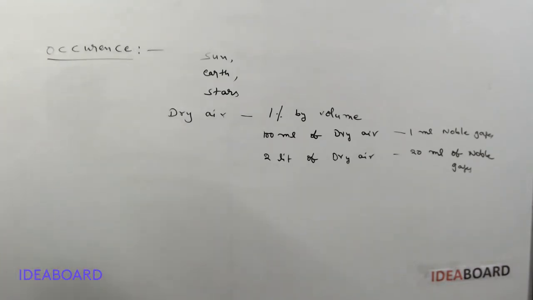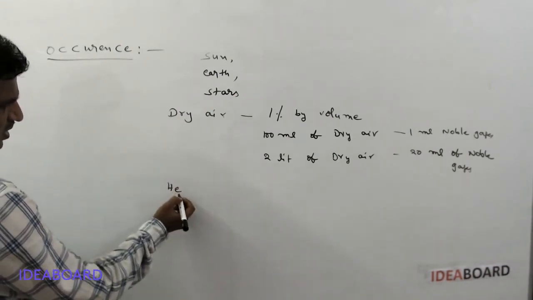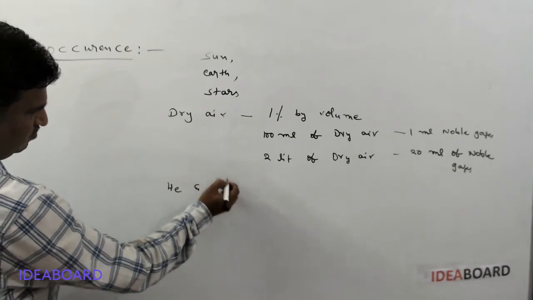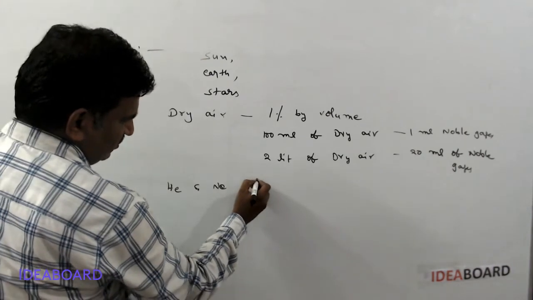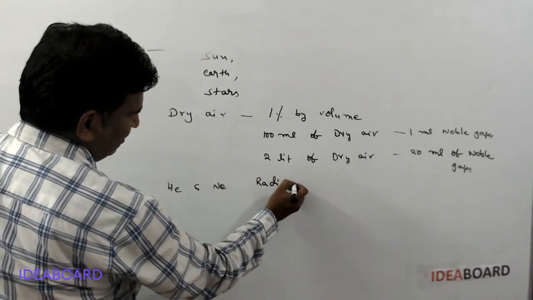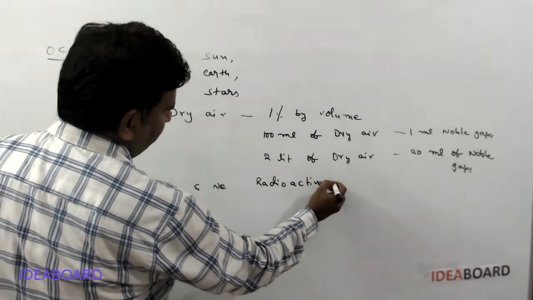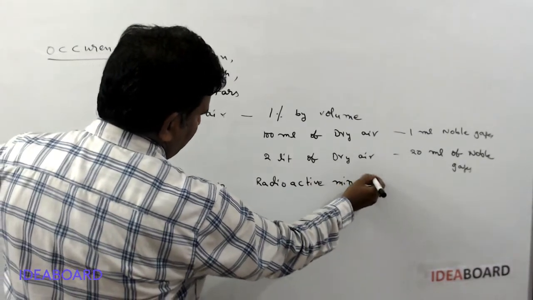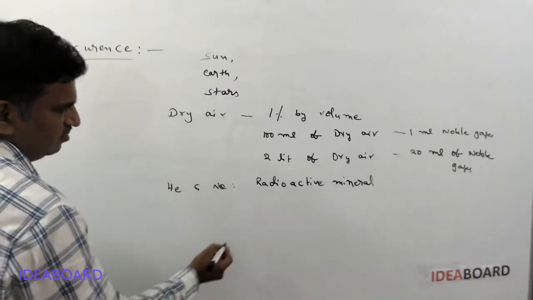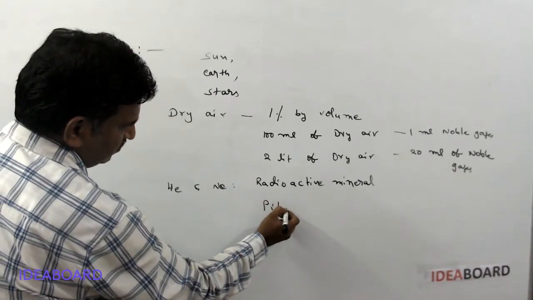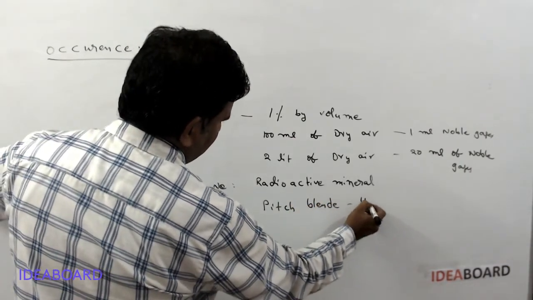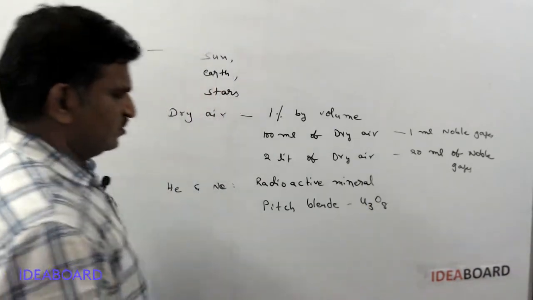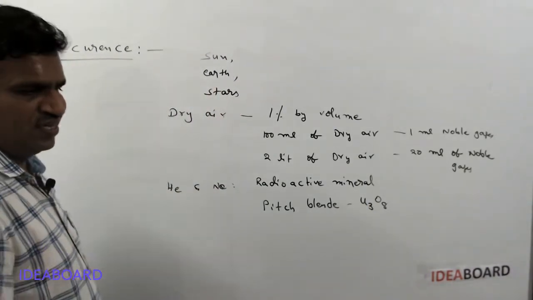Okay, and next, if you are taking the abundance of these noble gases, mainly helium and neon, they are present in the radioactive minerals. What are the radioactive minerals that contain helium and neon? Pitchblende, which is U3O8. Pitchblende contains helium and neon in traces.